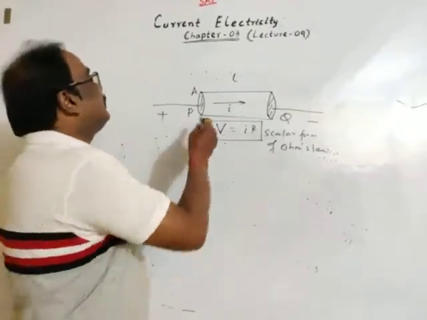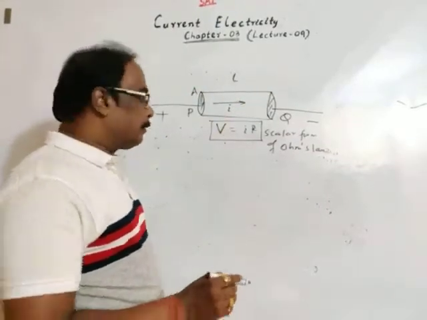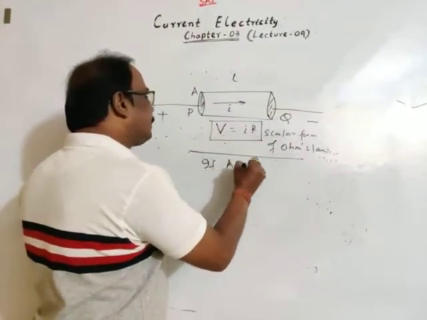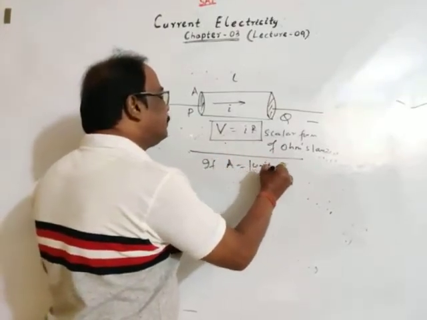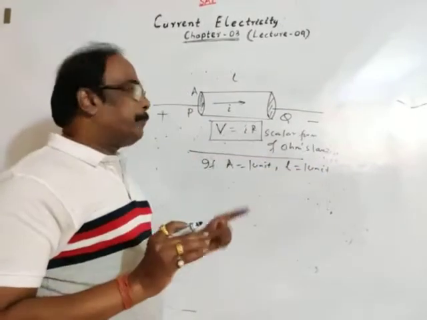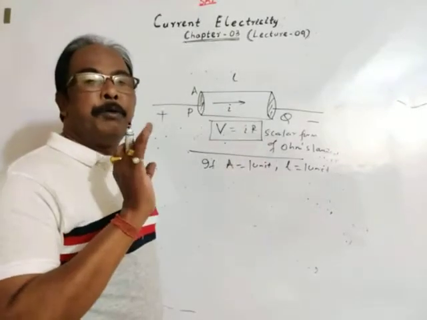Okay. This is the area of cross section of the conductor. This is the length of the conductor. Okay. Let's assume the area of cross section is 1 unit and the length of the conductor is 1 unit.